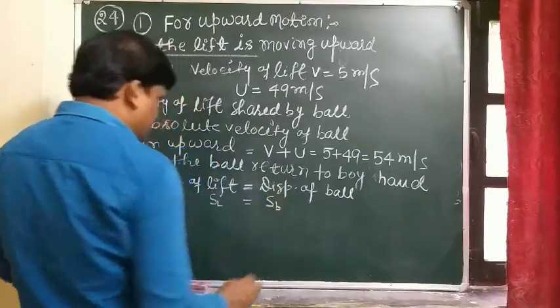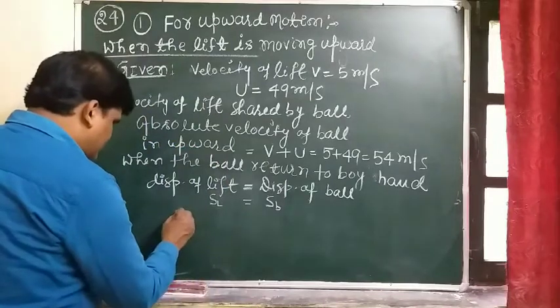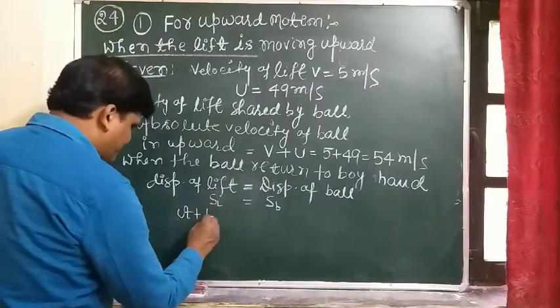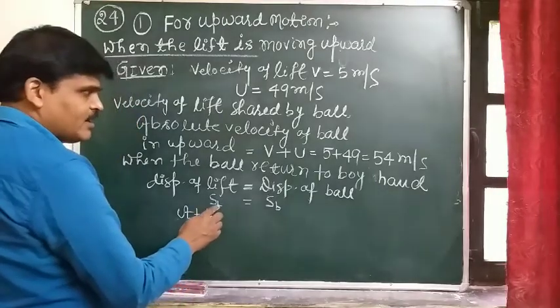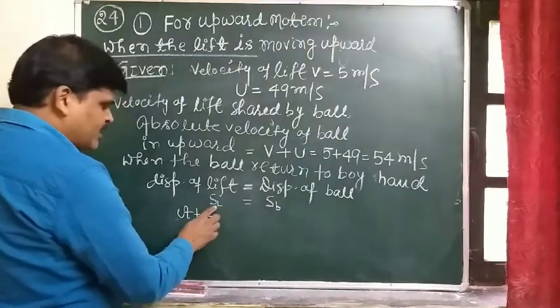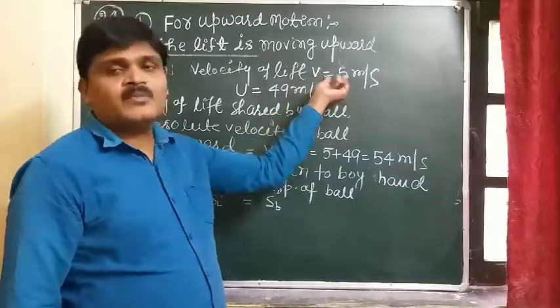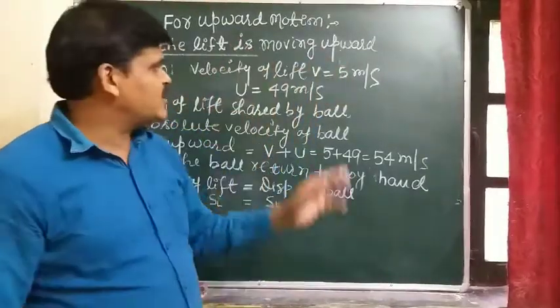And students, we use the formula S equals ut plus half at square, but here the lift is moving with a uniform velocity, so there will be no acceleration in the lift.